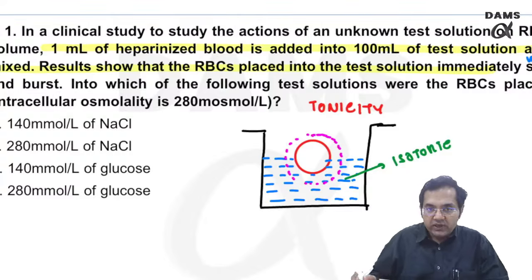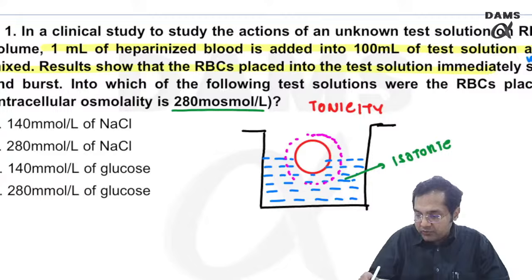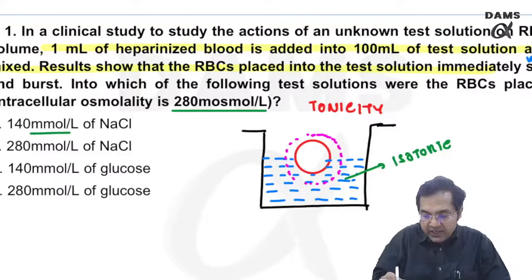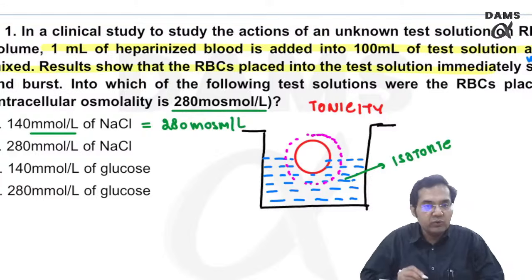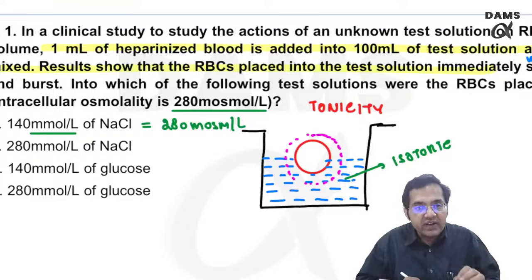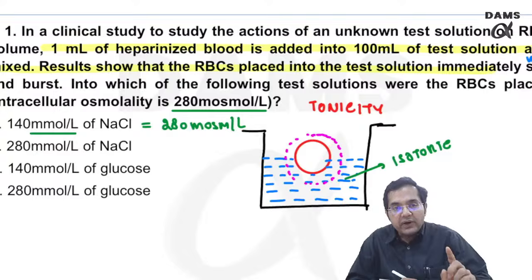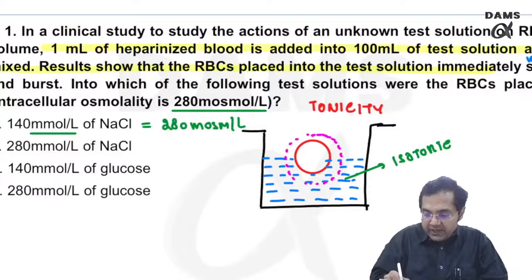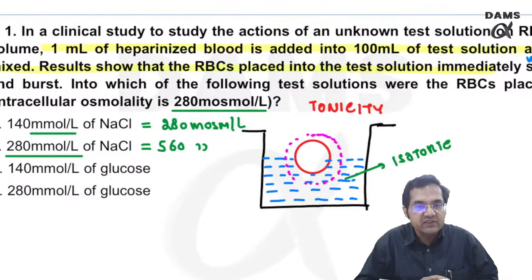So here we are assuming that the intracellular osmolarity is 280. That also I have given you in the question. So 140 millimole per liter of sodium chloride will become actually 280 milliosmole per liter. So A is not the answer, because A is an example of an isotonic solution. Here, why did I multiply by 2? Because sodium chloride contains 2 dissociable particles, one is sodium, one is chloride. Now 280 millimole per liter of sodium chloride will be how much? 560 milliosmole per liter. This becomes hypertonic.